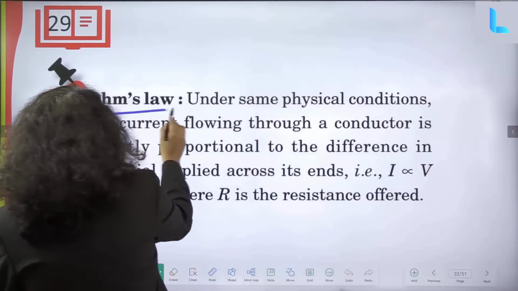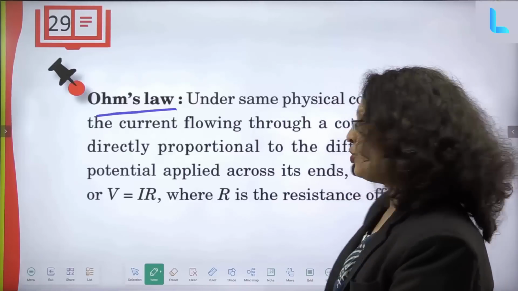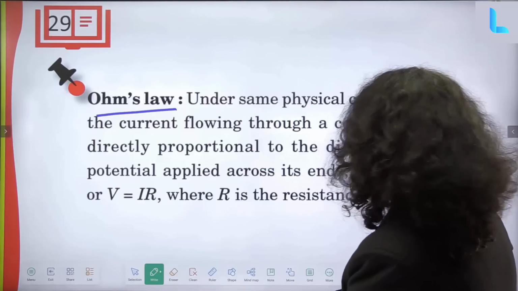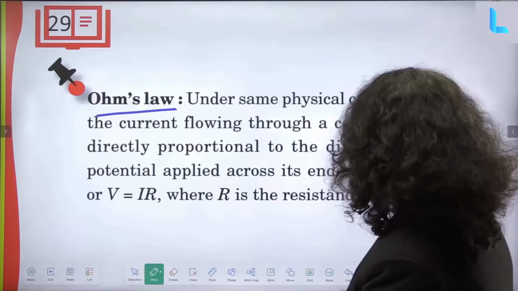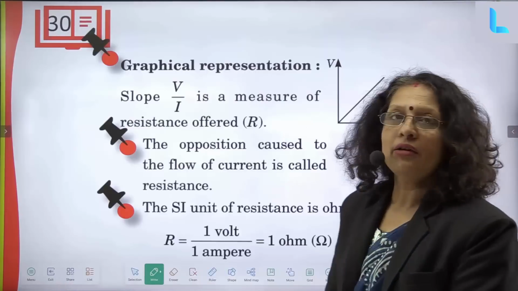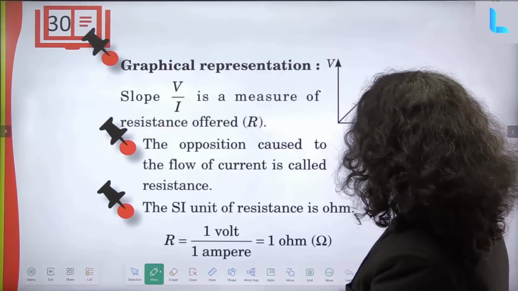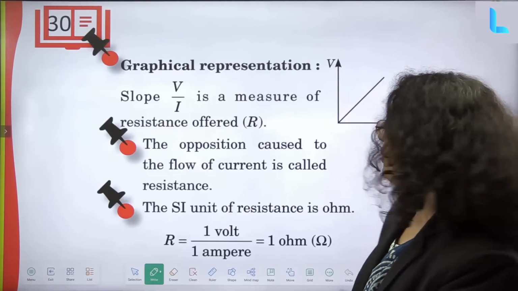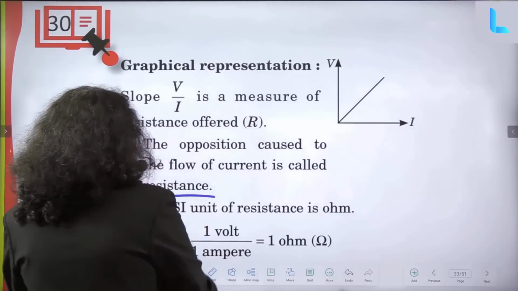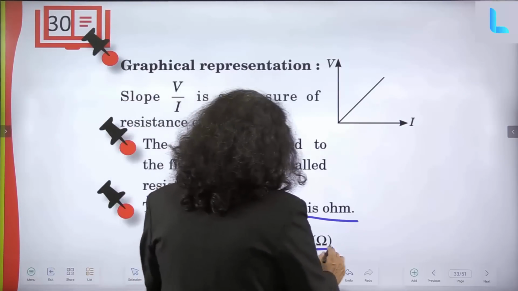Now Ohm's law. Ohm's law is: under physical conditions, the current flowing through a conductor is directly proportional to the potential difference applied across its ends. So I is proportional to V, so V is equal to I into R, where R is the resistance offered. Graphically, if we represent the I versus V graph, we get a straight line starting from the origin. The slope V by I is the measure of the resistance offered, and the opposition caused to the flow of current is called resistance. The SI unit for resistance is ohm, and R is equal to 1 volt by 1 ampere, that is 1 ohm.